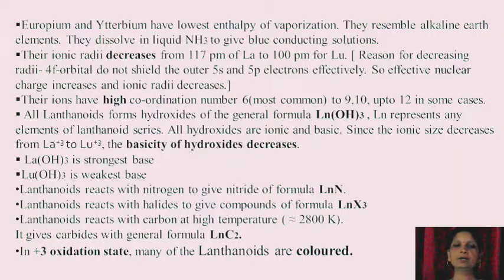Lanthanoids react with nitrogen to give nitride of the formula LnN. Lanthanoids react with halogens to give compounds of the formula LnX3. Lanthanides react with carbon at high temperature, that is near about 2800 Kelvin, to give carbide with the general formula LnC2. In +3 oxidation state, many of the lanthanoids are colored in nature.